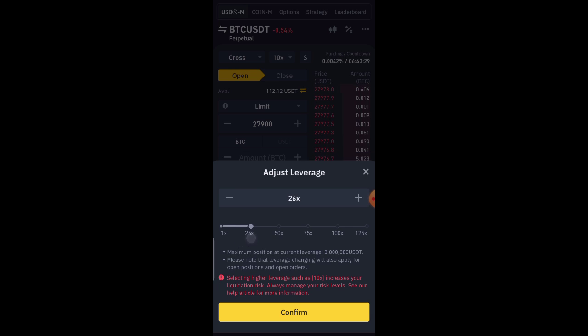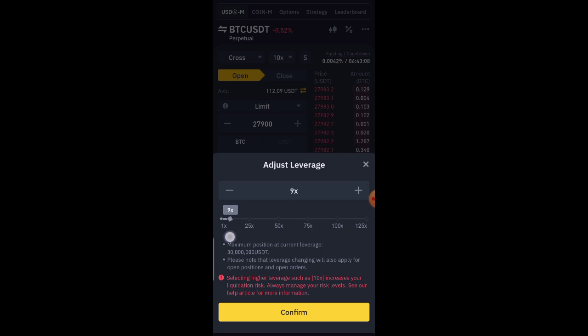Some use as much as 50, but that is way too risky, most especially if you don't have enough liquidity. What I mean by liquidity is if you don't have higher funds. But as a beginner, I would recommend that you use between 2 and 5, just for you to test out how all these things work.